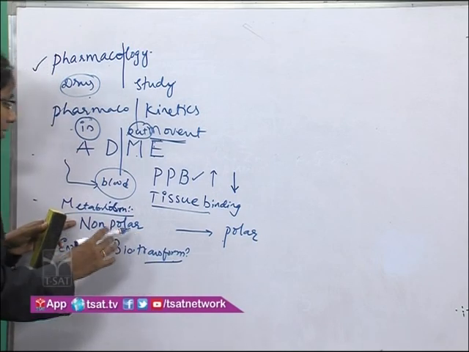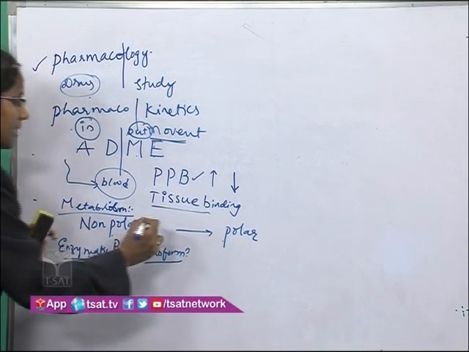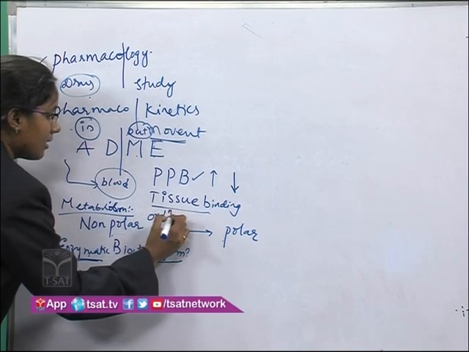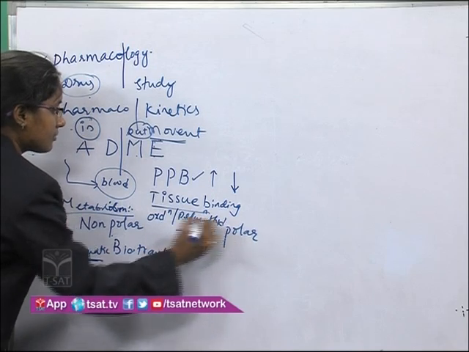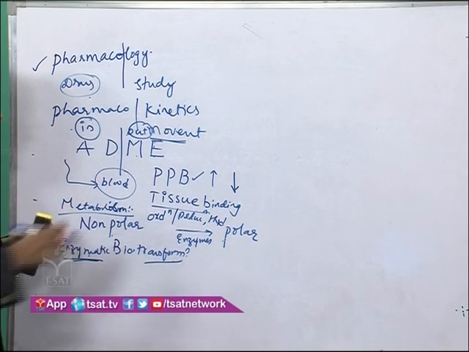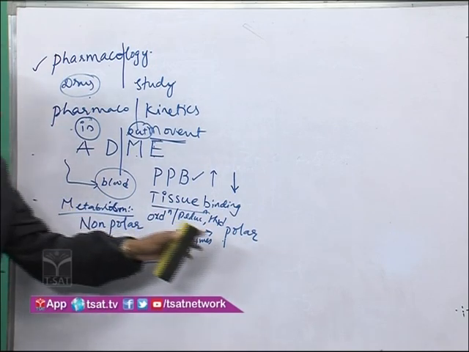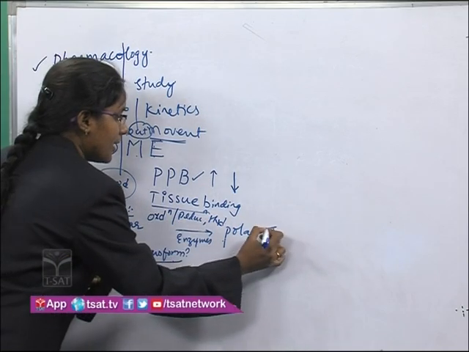In phase 1, the non-polar drug will be converted to a polar one by reactions like oxidation, reduction or hydrolysis, in the presence of enzymes. These are biocatalysts, they catalyze the reaction, and once the drug is changed to polar metabolites, this is called phase 1 metabolism.